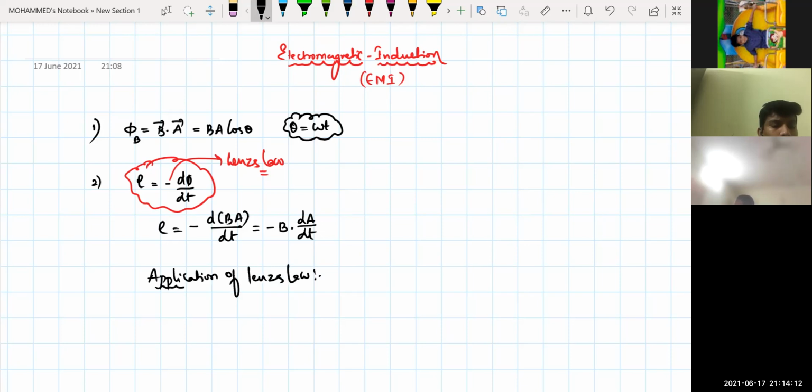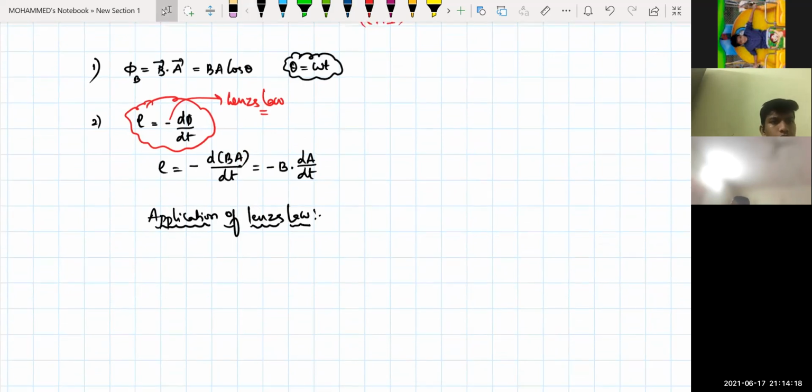Now, what is the application of Lenz law? That is the direction of your induced EMF, isn't it? So a change in magnetic flux will produce an induced EMF, and that induced EMF will produce what? Can I say current? Yes, sir. Isn't it? Like, say for example,